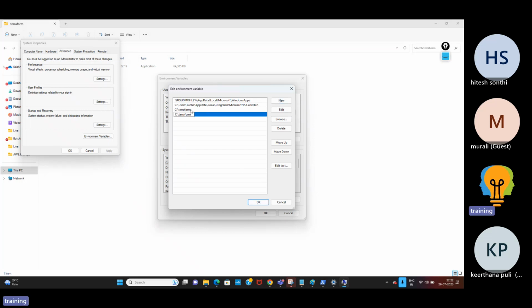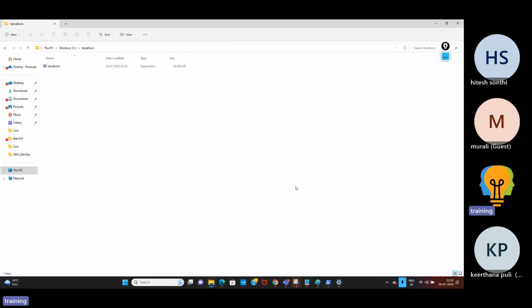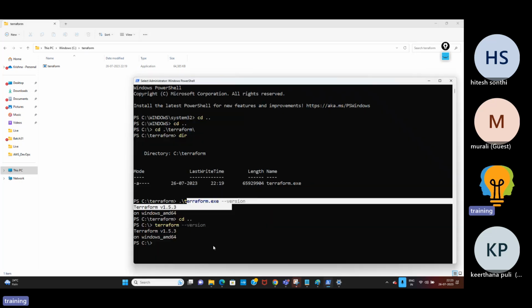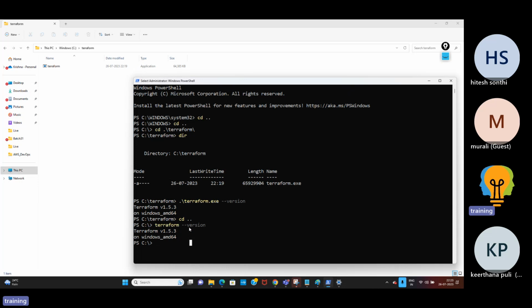But right now I already have this path. I don't want to click OK, I'll just cancel it. But in your scenario, you click on OK, then OK, OK. And once you have applied the environment variable path, you restart your laptop. Sometimes some issue is there. Once you restart your laptop, these changes will take effect. Now you can run the command from any other path. It will work. So this is how you can set up Terraform.